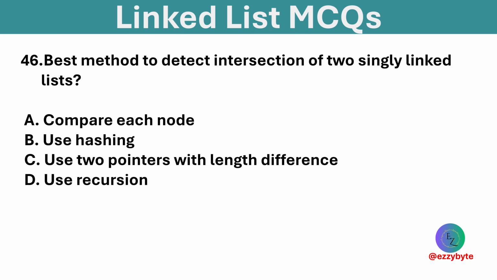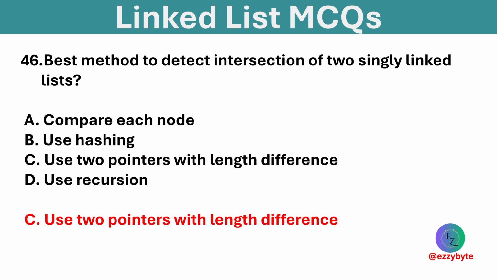Best method to detect intersection of two singly linked lists. Options are compare each node, use hashing, use 2 pointers with length difference, and use recursion. Option C is correct. 2 pointers with length difference is efficient for intersection.